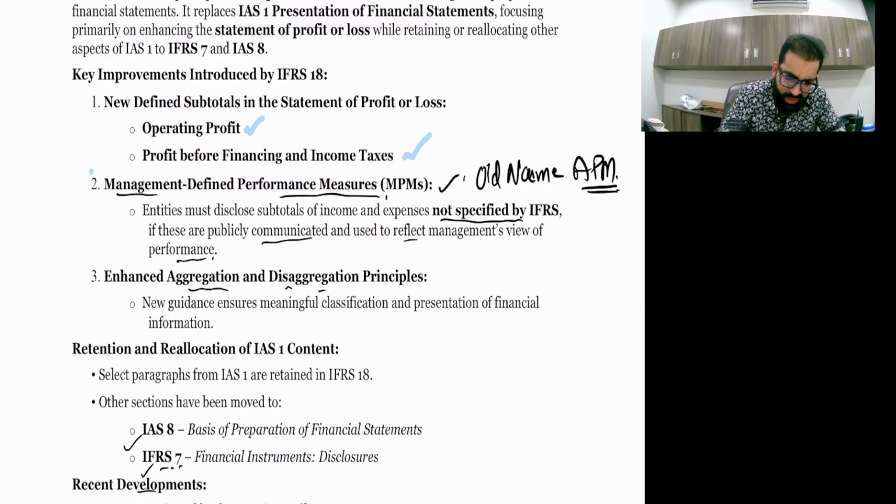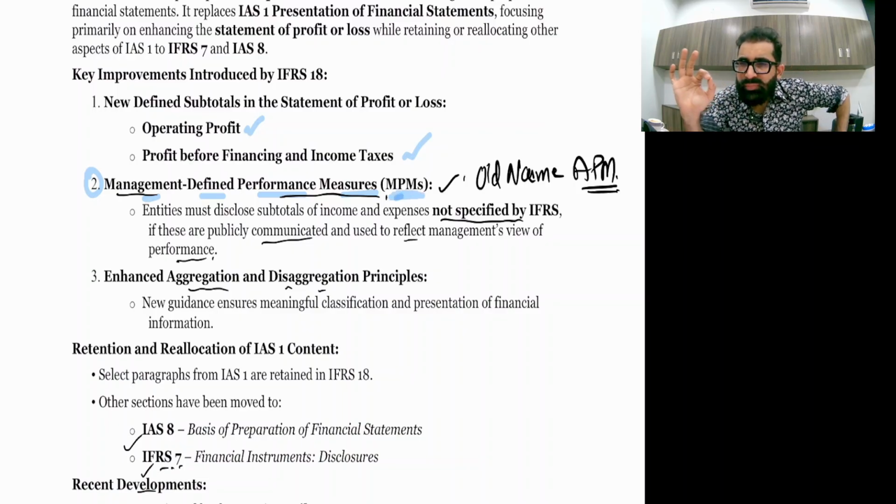The second change, very important, management defined performance measures. Now what is this? Listen, there are certain very famous ratios like return on capital employed, gross profit margin, net profit margin, gearing, current ratio, quick ratio.